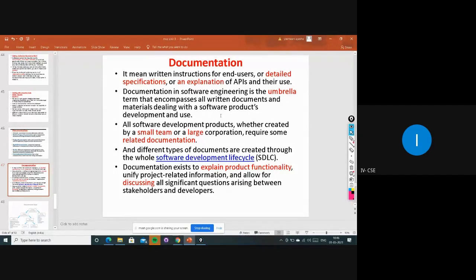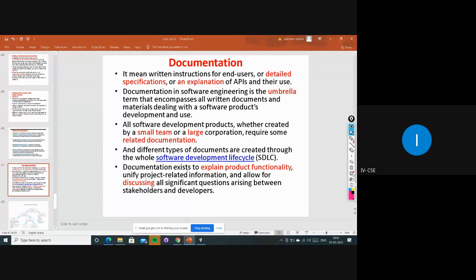Whatever products or projects they are going to create, whether by a small team or a large team, they definitely require some related documentation, right? Whoever is working on that particular product. And different types of documents are created through the whole SDLC, the software development life cycle, right? Different documentation can be created based upon their need and requirement. According to which one is convenient, they will be selecting some SDLCs.